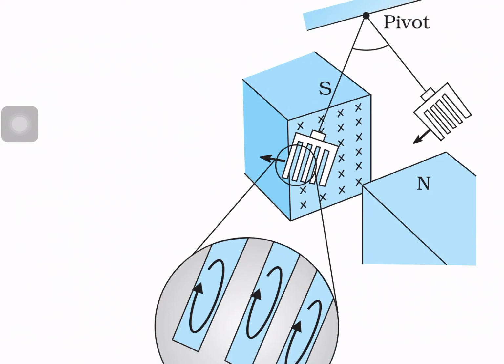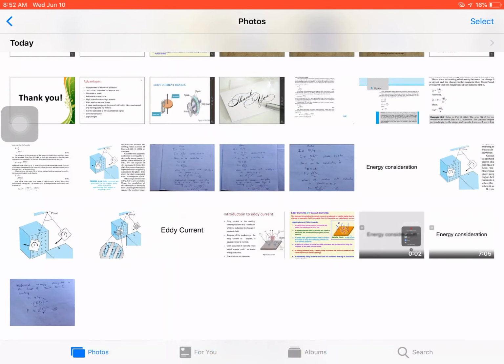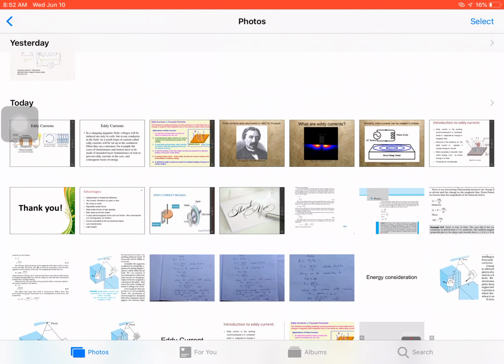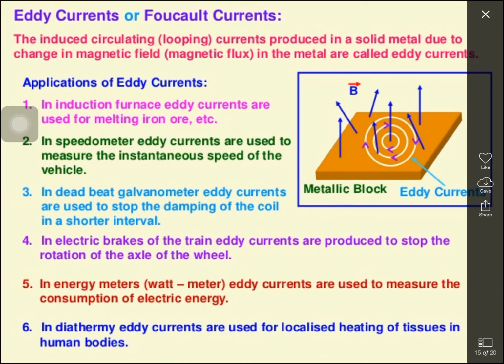The next case: what are the applications of eddy current? The applications of eddy current are also discussed in our syllabus.